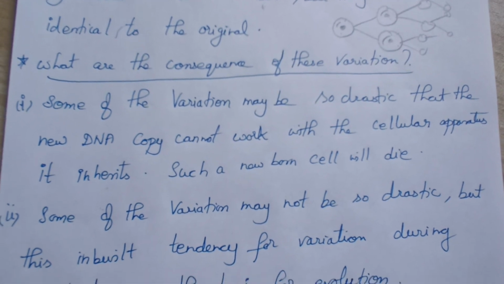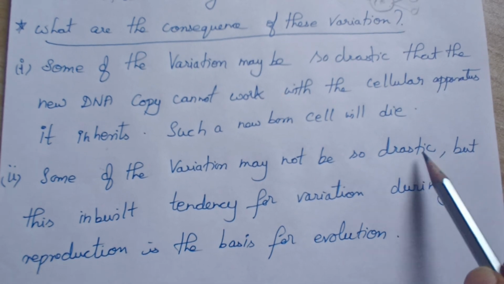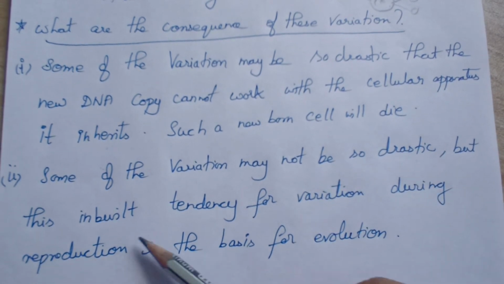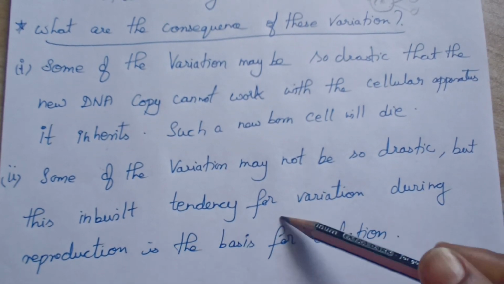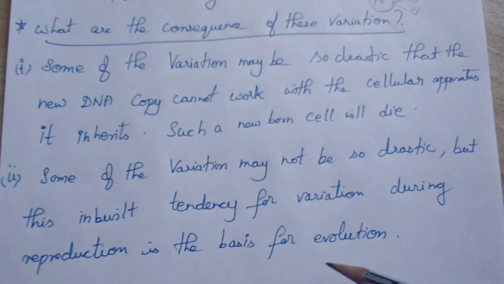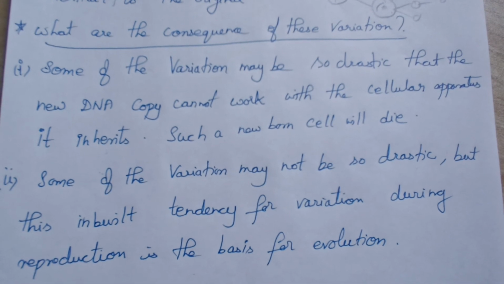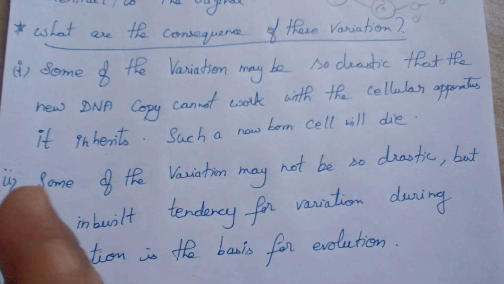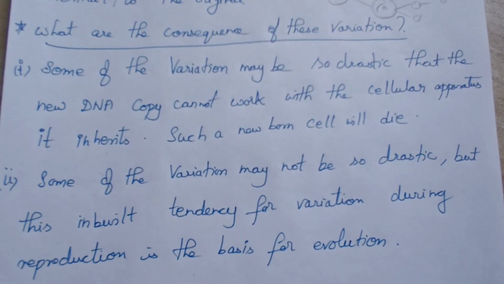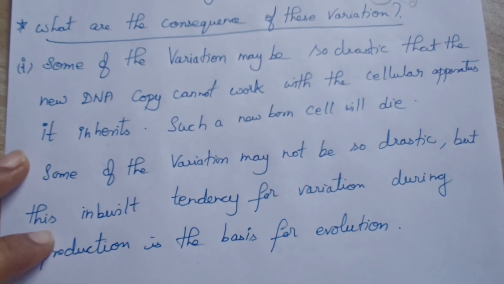Some of the variations may not be so drastic. But this inbuilt tendency for variation during reproduction is the basis for the evolution of new species, the formation of new species. Because every time it is varying, finally you will get an exactly new species apart from the original one.